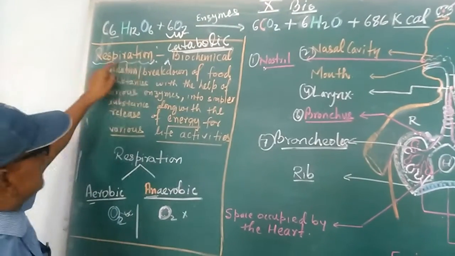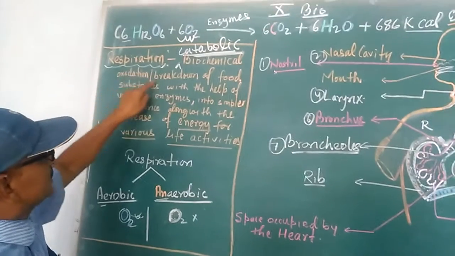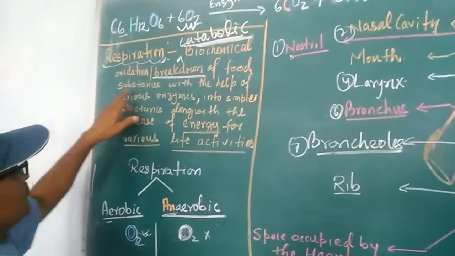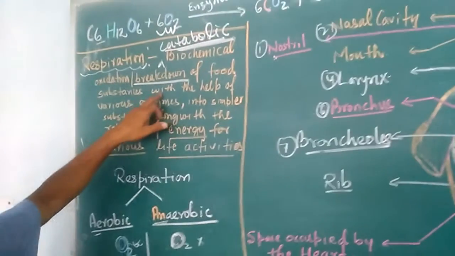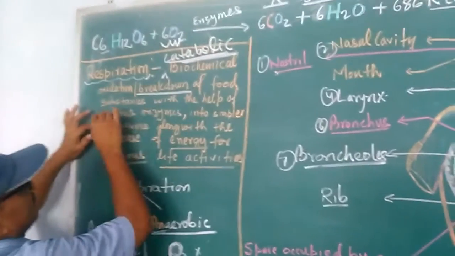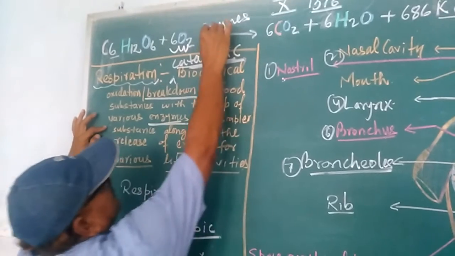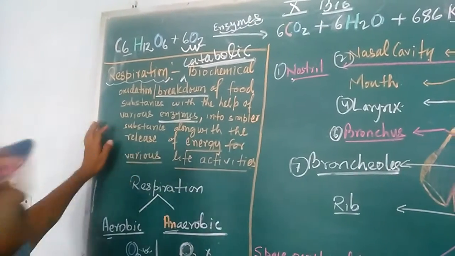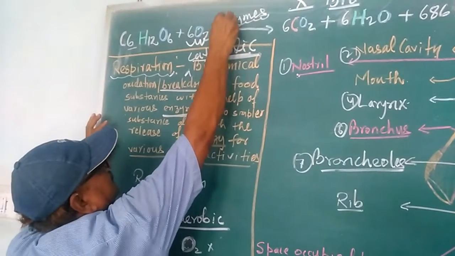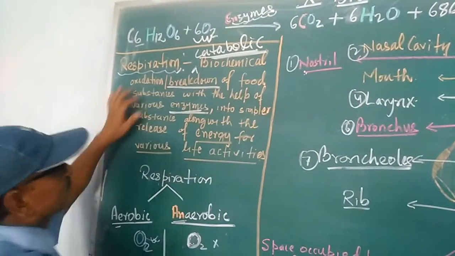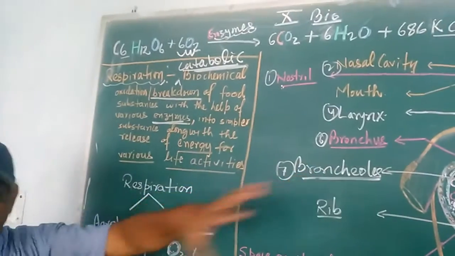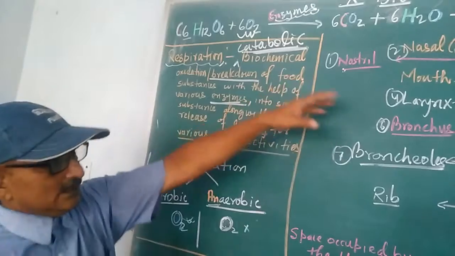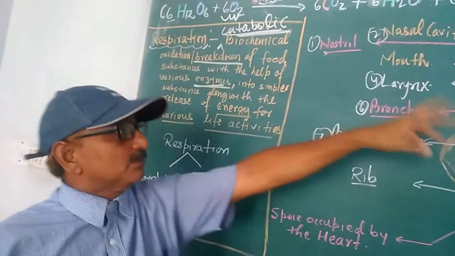So it can be defined as a biochemical oxidation or breakdown of food molecules, food substances, with the help of various enzymes. Enzymes are required for various life activities. Without enzymes, each and every step of the breakdown, which is multi-complex, cannot occur. In higher classes you learn where and how these bonds are broken down.